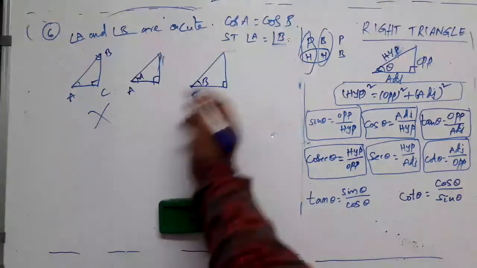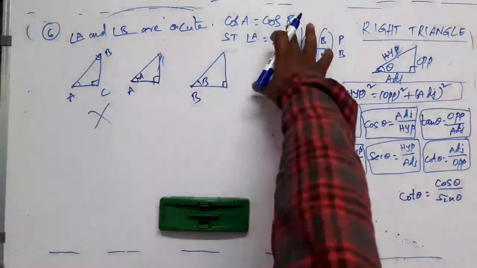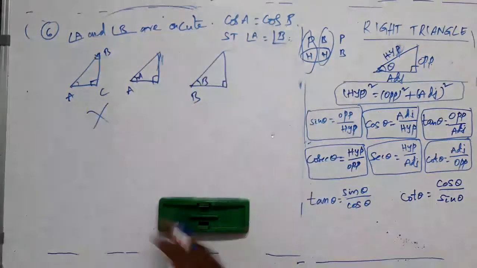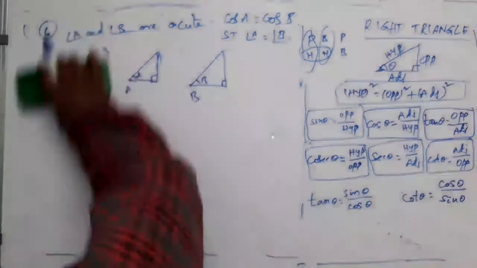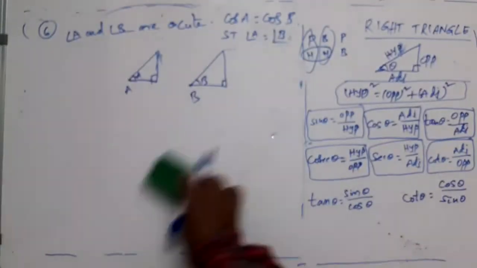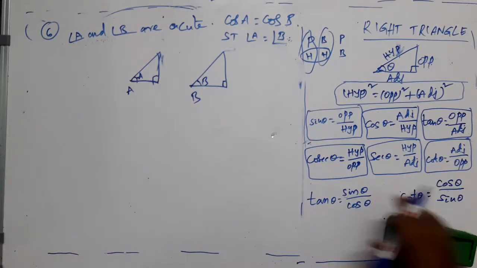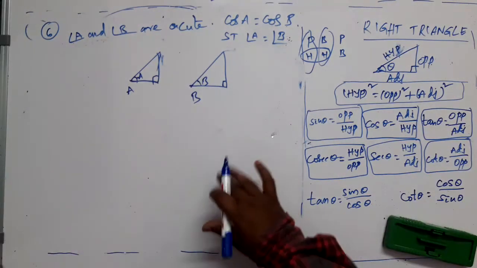What is given? Cos A is equal to cos B. Given relation. You have to show that angle A is equal to angle B. This way you have to consider, not this way, right? Don't take it for granted. This will be a particular case only, not the general case. So to prove this type of question, you are not supposed to consider particular cases, right?